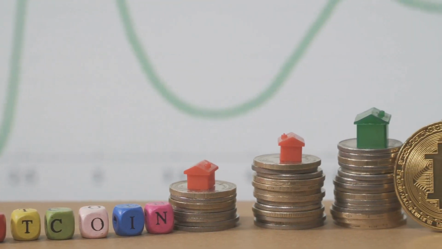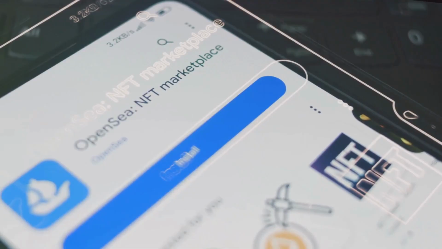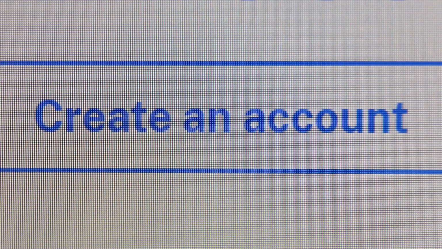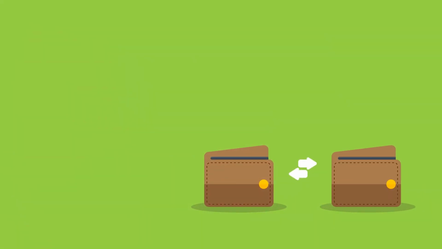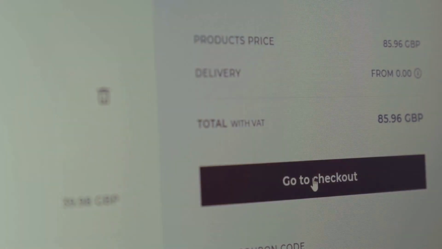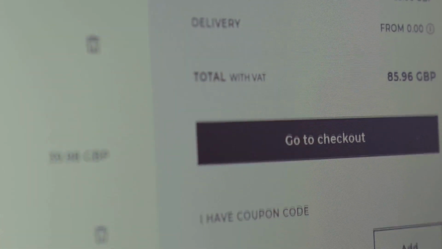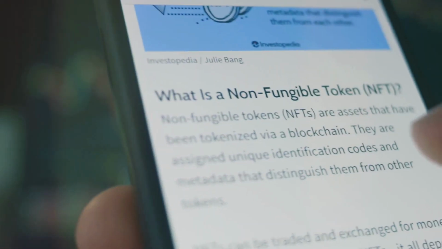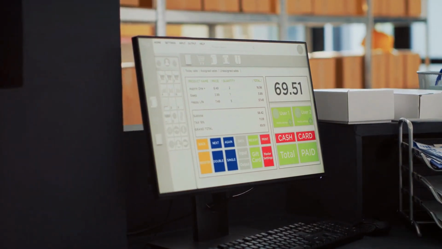So, how do you get started with purchasing and trading NFTs? First, choose a marketplace that aligns with the type of NFT you're interested in. Popular options include OpenSea and Rarible. Then set up a blockchain-based digital wallet that supports NFTs. MetaMask is a great example. Next, fund your wallet with cryptocurrency, navigate the marketplace, and make purchases through fixed prices or auctions. It's similar to online shopping, but with digital assets.